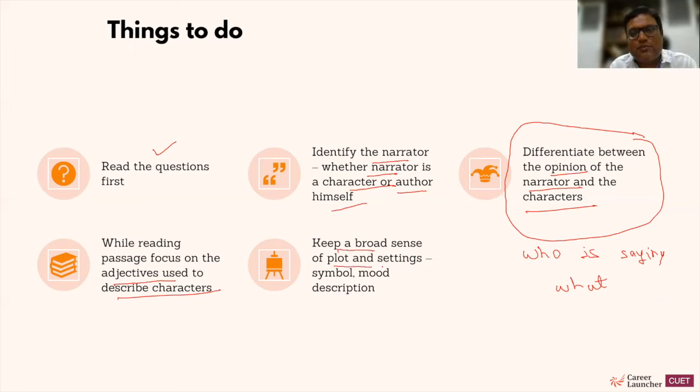Keep a broad sense of plot and setting, symbol, mood description. Broad sense is okay. You don't have to understand each and every line. It is virtually impossible. If a scene is given, it is not possible to understand each and every line in a limited time period. So you don't have to do that. Don't worry about it. Just keep a broad idea about what is happening. That should be good enough, because when the question comes, you anyways will have to go back and check it.